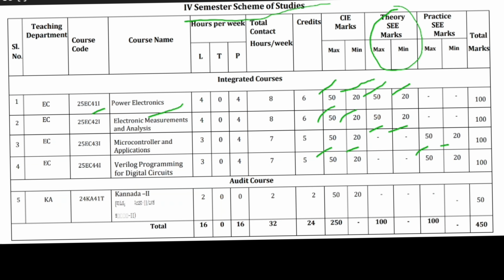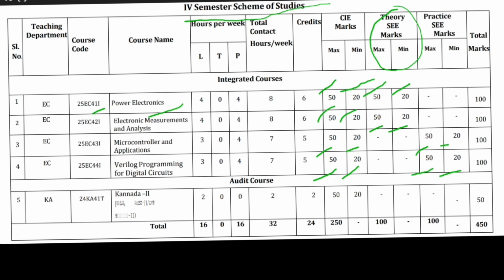The next subject is 25EC44I, Verilog Programming for Digital Circuits. It has CIE marks, maximum marks 50, and you have to score a minimum of 20. It also has a practical exam. There is no theory exam for this subject. You have to do practicals of 50, which they are going to conduct for 50. Maximum marks will be 50, and the minimum you have to score is 20 as the passing marks.